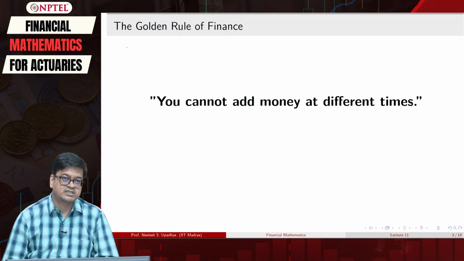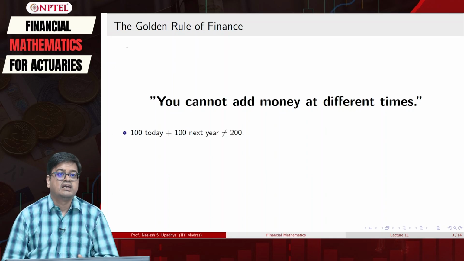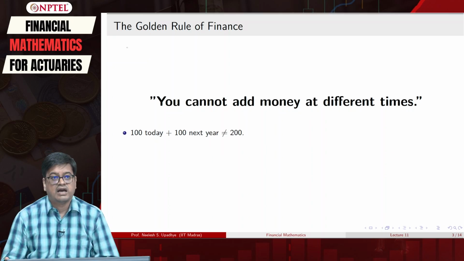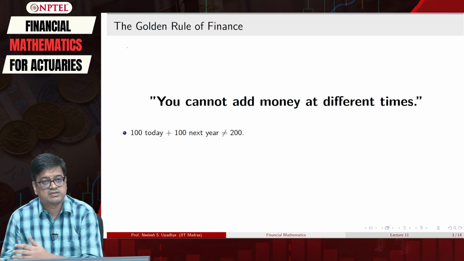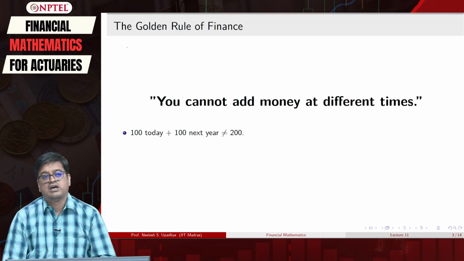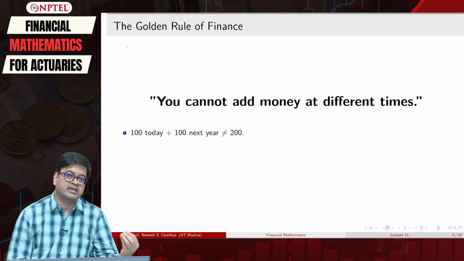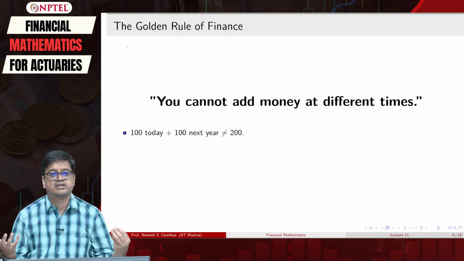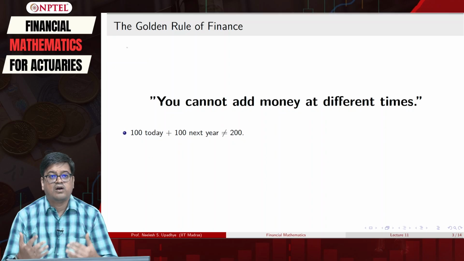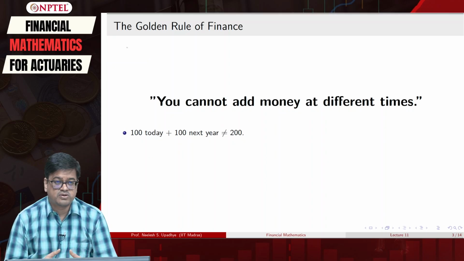Let us say I have $100 today and $100 next year. I cannot say 100 plus 100 is equal to $200. For example, 100 rupees in the year 1990 and 100 rupees in the year 2020 cannot be added together.